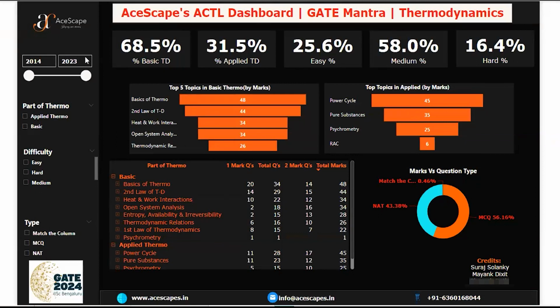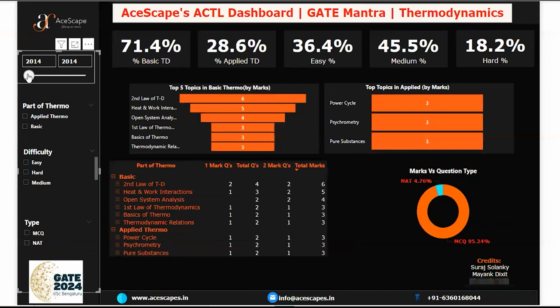So this data is from 2014 to 2023, but our team is making it from 2009 to 2023. So total 15 years of data will be there with you guys. And now what we are planning, we are making a PPT of everything. In that, each year's analysis will be given. That PPT will be shared with you. Now also you can take screenshots one by one, although this video will be available on YouTube to track everything.